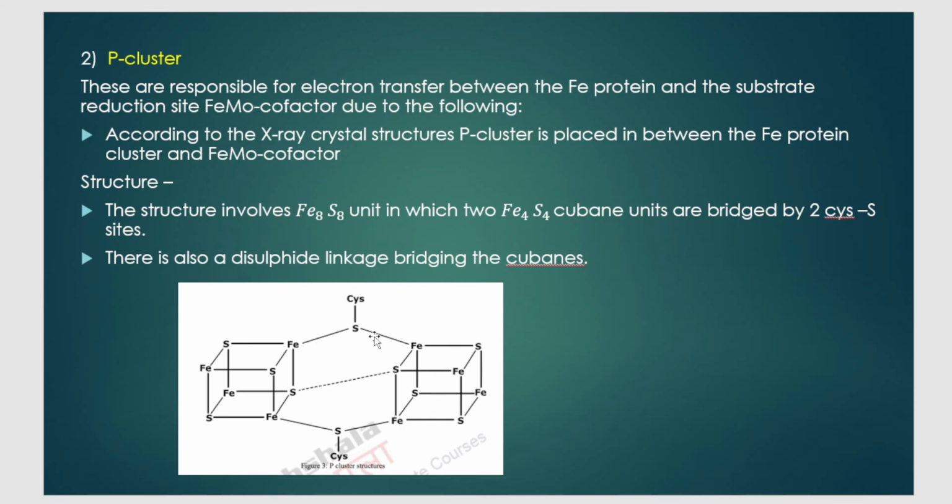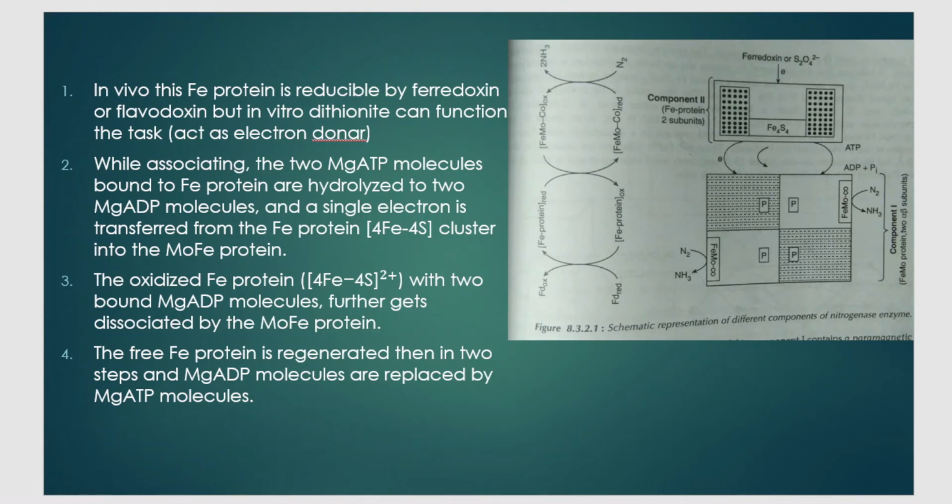So these two cubanes are linked by two cis-S sites, and also there is a disulfide linkage between these two cubanes. Can you see this disulfide linkage that is linking these two cubanes together? So this is the structure of P cluster. Those were all the components of the FeMo protein.